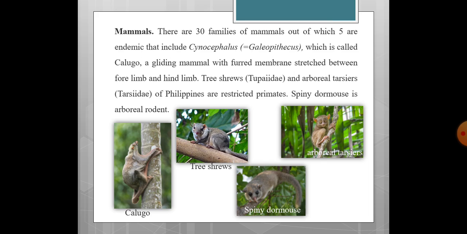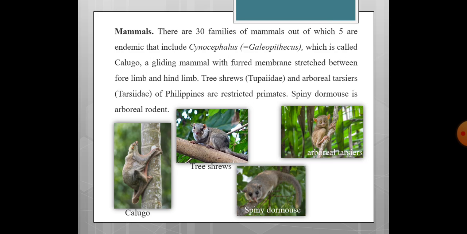The mammals in this Oriental realm: there are 30 families of mammals, out of which 5 are endemic, that include Cynocephalus, which is also known as Colugo. This is a gliding mammal with a furred membrane stretched between forelimb and hind limb, as you might have seen in flying squirrels. The skin in between the forelimbs and the hind limbs is stretched and has a furred membrane.